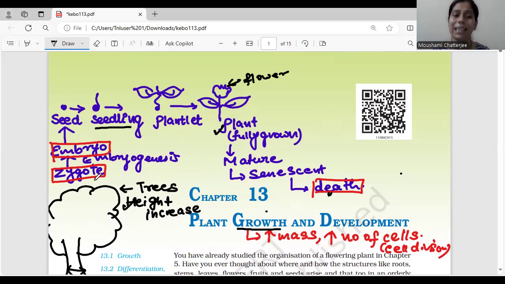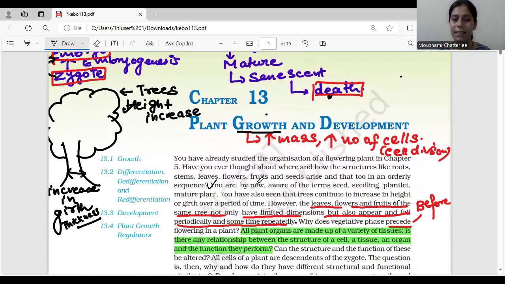However, we also see that there is a development of the zygote. Okay. This zygote further develops into an embryo. Okay. Embryo is nothing but the developing plant, which is present inside the seed, which you have studied in your previous chapter under flowering plants, right? So this embryo, this baby plant is present inside the seed, and then again the entire phenomenon takes place. So this entire phase of growth and development will be studied in this chapter.